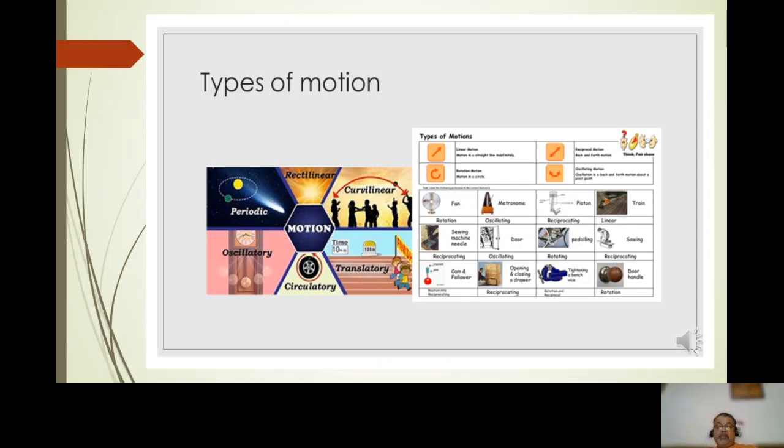So here we clearly explain the different types of motion: straight, curvilinear, translatory, circulatory, oscillatory, and periodic.